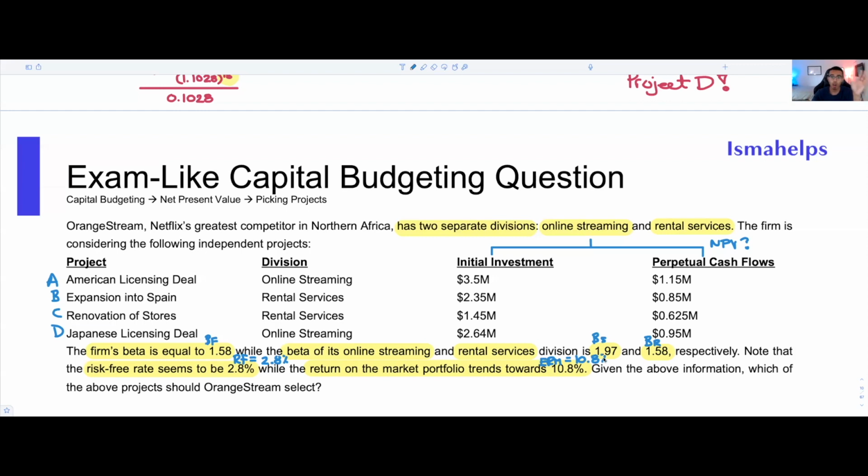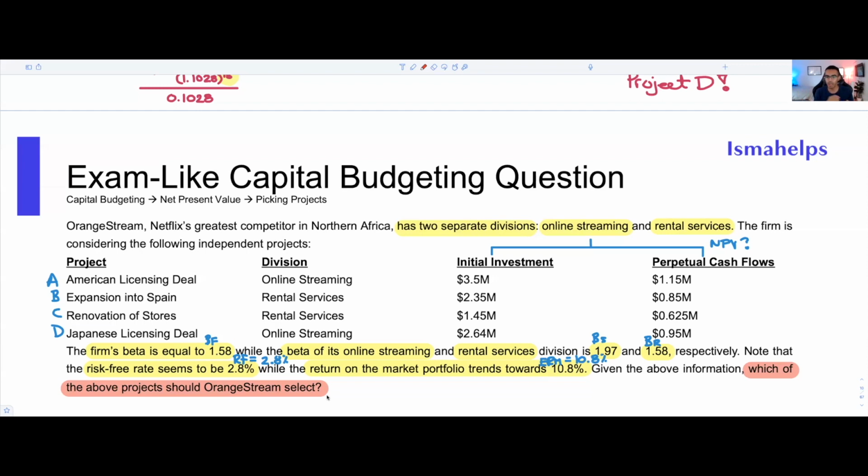Now, within all of this information, I'm going to highlight this in red because this will be our mission. So given the above information, which of the above projects should Orange Stream select? So which project should the firm select? Now, let's take a step back because we've identified a bunch of different information. And with all of this information, once again, a few bells should be ringing.